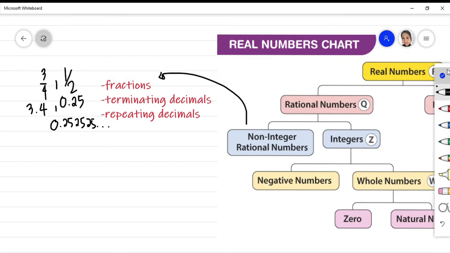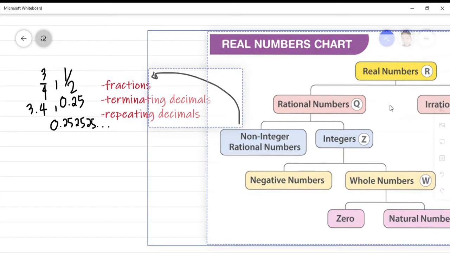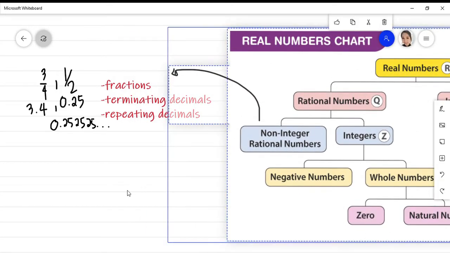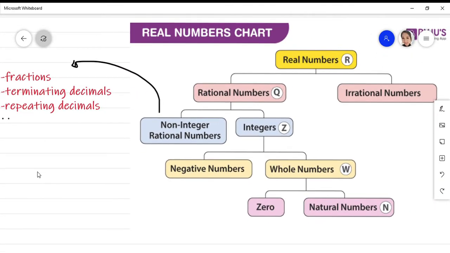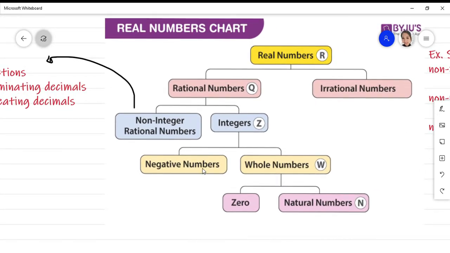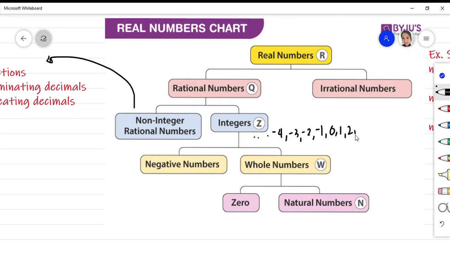Now, how about the integers? Integers are the negative numbers and the whole numbers. So for example, we have the negative numbers like -4, -3, -2, -1, and the whole numbers starting from 0, 1, 2, 3, and so on.